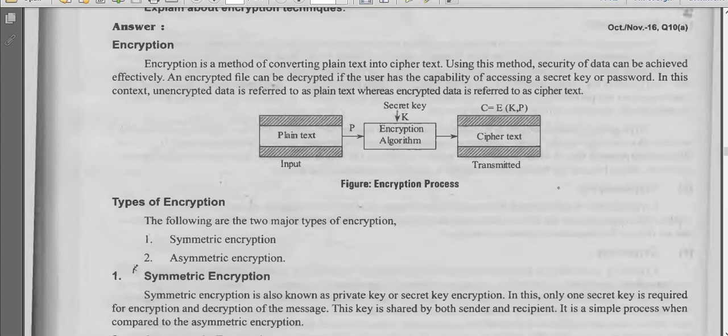So the algorithms which are used to encrypt the data are nothing but encryption algorithms. So here you have two types of encryption. One is symmetric encryption and the second one is asymmetric encryption. Under symmetric encryption, we use only one key, that is a private key or a secret code or a password. With the help of that password we can encrypt your plain text to ciphertext. Okay, so that is symmetric encryption.